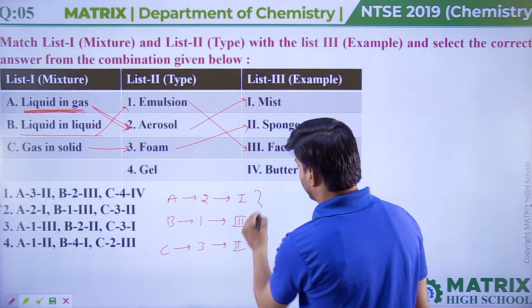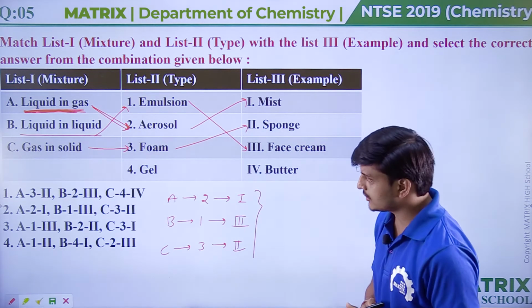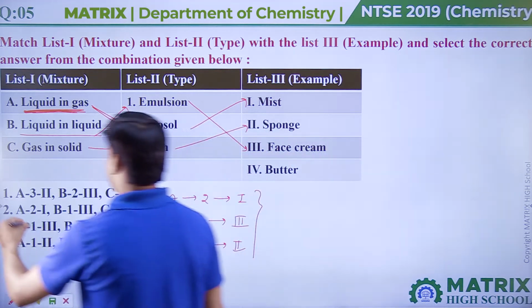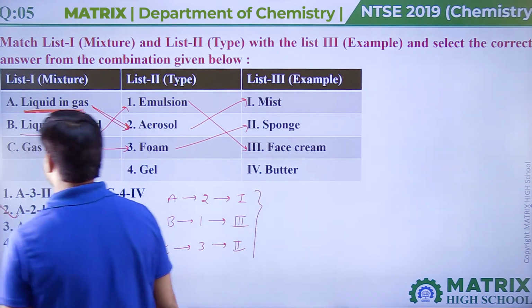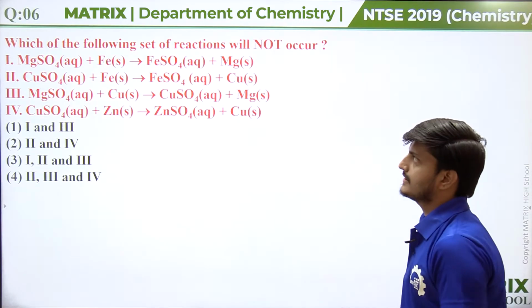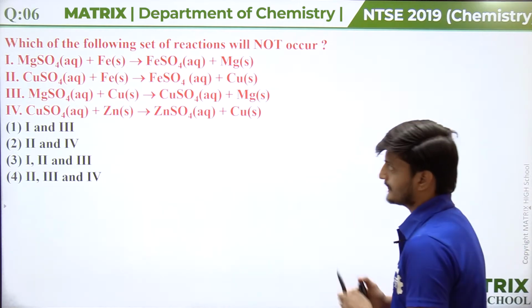So now this is the correct answer, guys. Now observe the options, which option should be correct. If we see the options, here we can observe second option will be our answer, guys. Second option is correct. Okay, here next question is which of the following set of reactions will not occur?